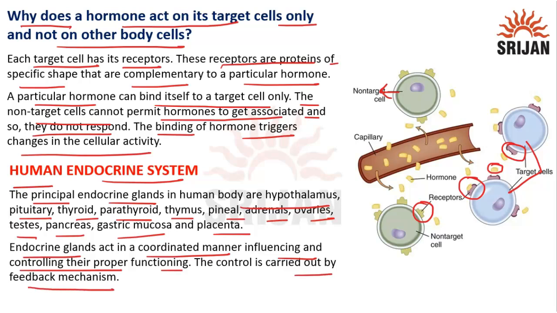So feedback mechanism is the process by which the end product or the hormone conveys secretory glands the message for more secretion or less secretion. If the end product asks for more secretion, then it is called positive feedback, and if the end product asks for no more secretion, this is called negative feedback.